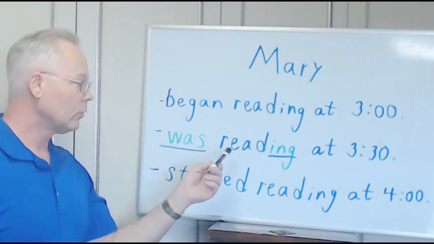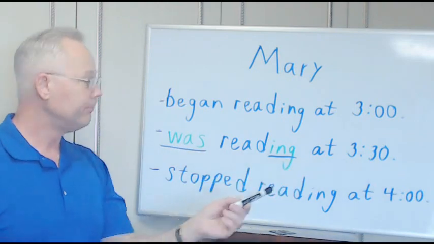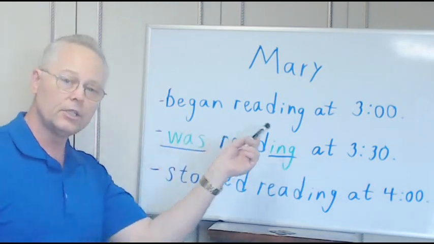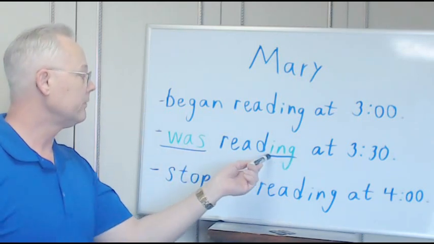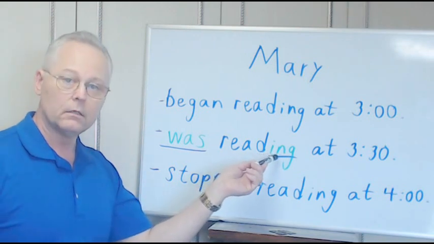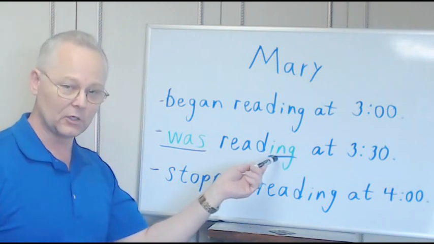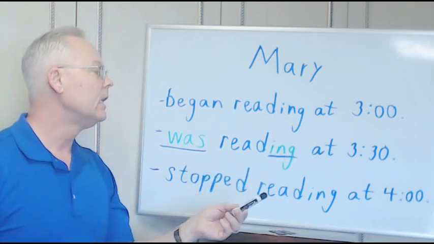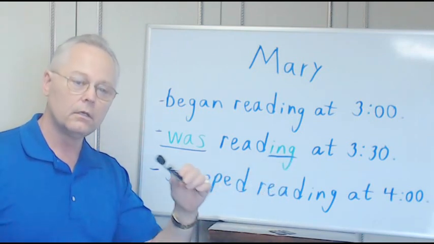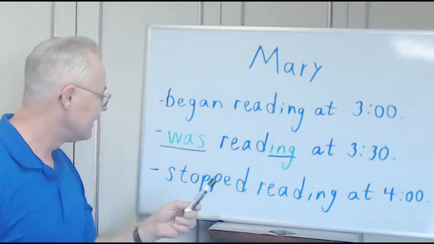Mary was reading at 3:30. Here's our past continuous, right? We have the word was, and we've got a gerund with the word was. So, this is the past continuous. We're talking about something in the past that was ongoing.